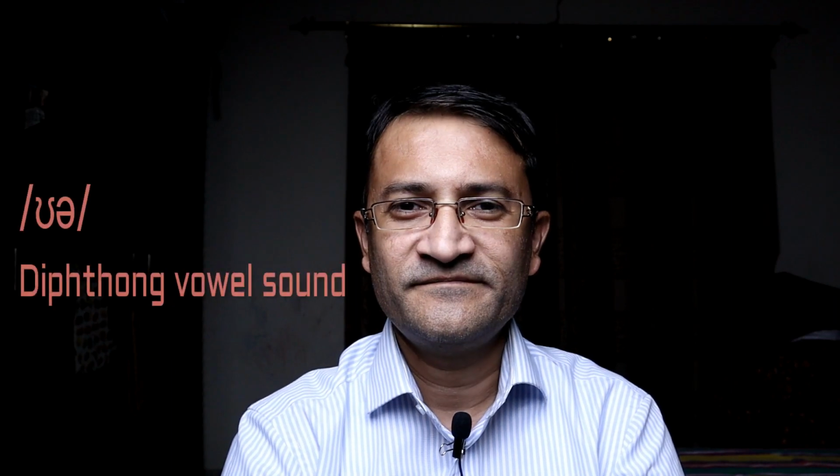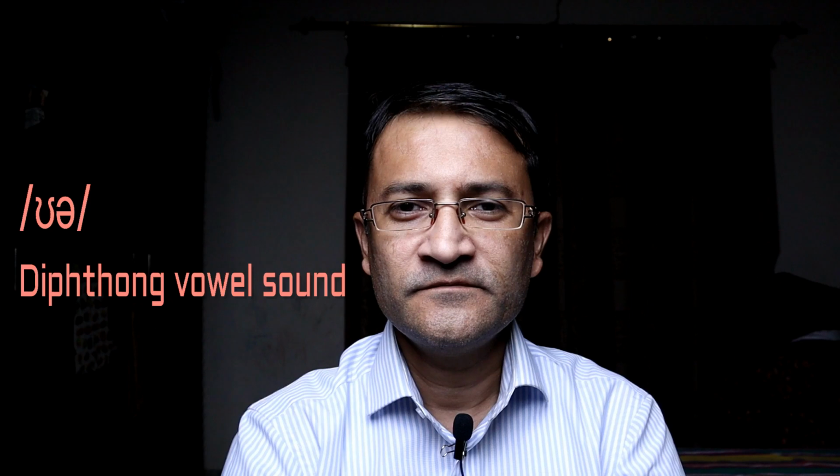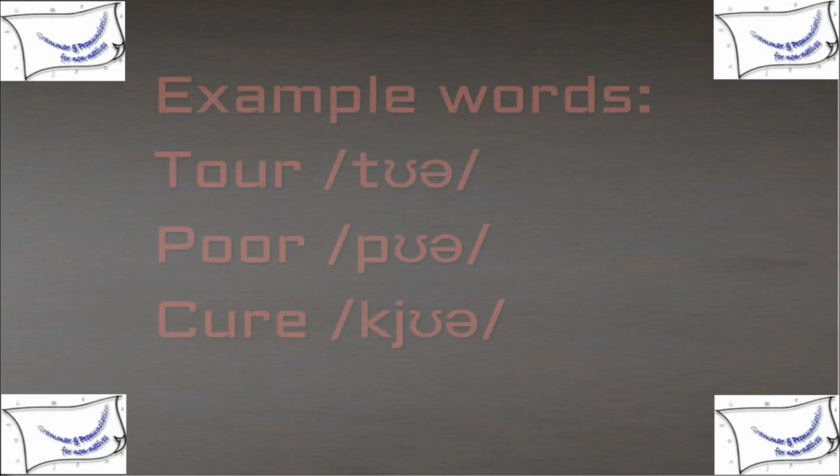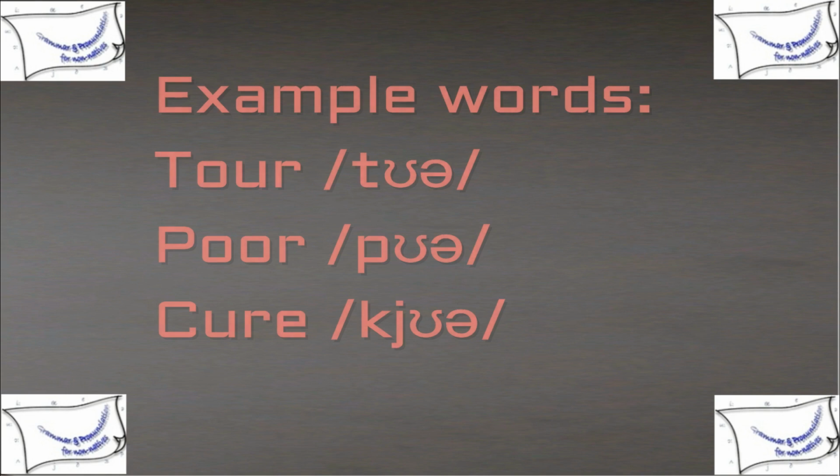Ua. Ua is a diphthong made by the combination of U and A. The mouth is mid-open. The tongue position is in the front side of the mouth. The example words are tour, poor, cure.